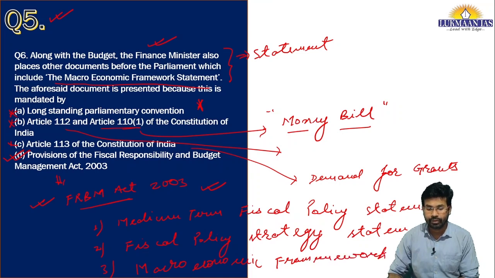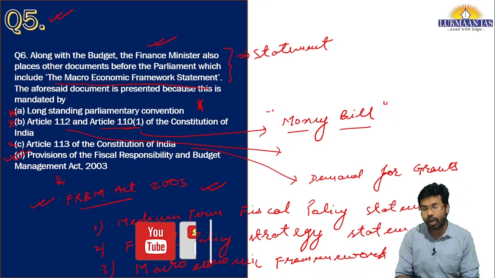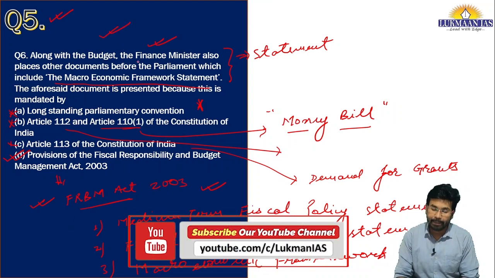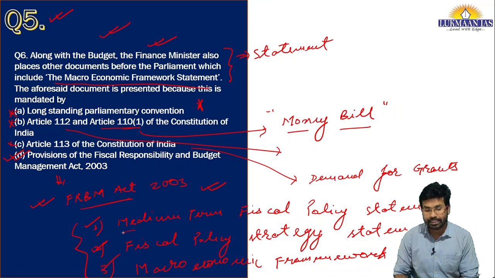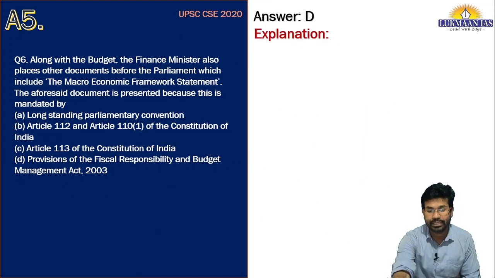So this FRBM Act mandates that along with the budget and demand for grants, the finance minister should also place before the parliament these three documents: the medium term fiscal policy statement, then the fiscal policy strategy statement, and the macroeconomic framework policy statement. So this third part is what is mentioned over here. So D is the right answer for this particular question.